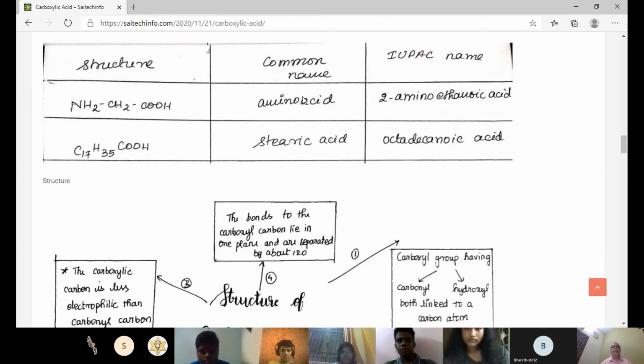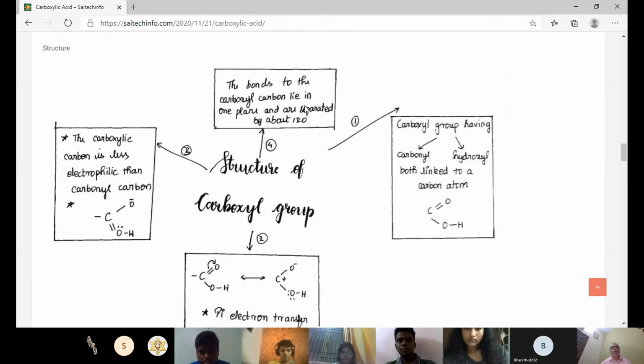Okay. Now, regarding the structure, Srinidhi will be discussing. Srinidhi, you can present your concept map.